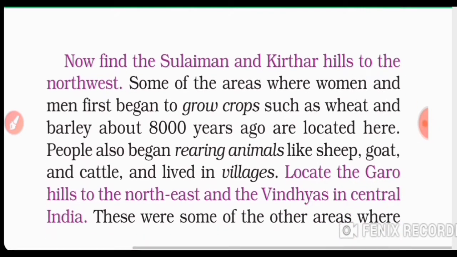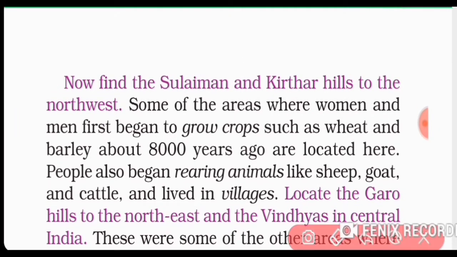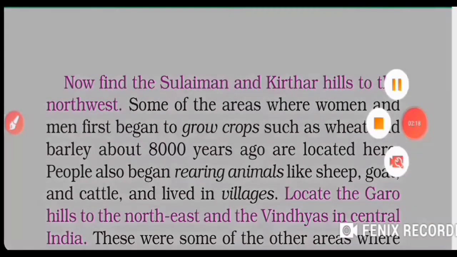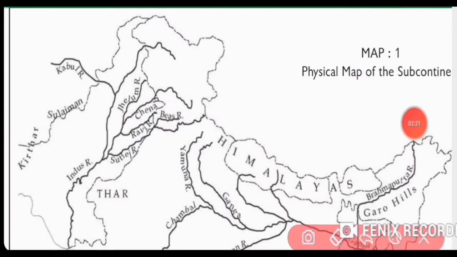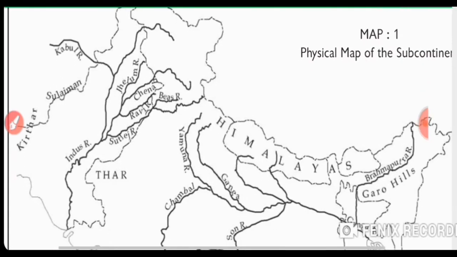Now, our next task is to find the Sulaiman and the Kirtar hills, and where these two hills are. It's said in the northwest. So let's find them. So, friends, here are the Sulaiman and the Kirtar hills. Where are these two hills now located?